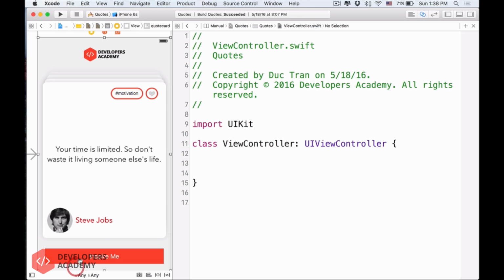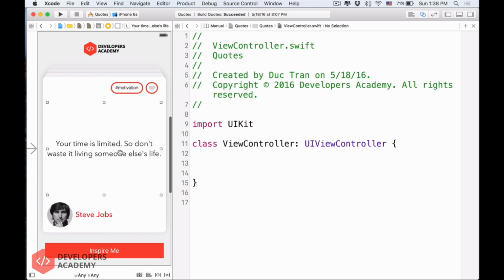Number 1, we have to detect the action of the Inspire Me button, that the user tapped onto that. Number 2, we have to change the text of this quote label. We have to change the image of the author and the name of the author. So in order to do that, let's deal with number 2 first. We want to change these 3 things.